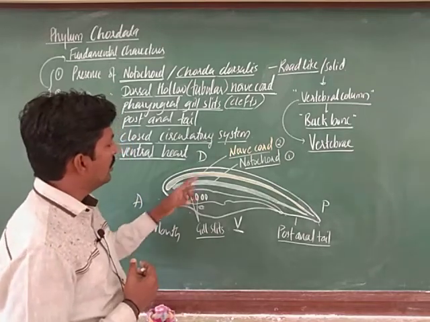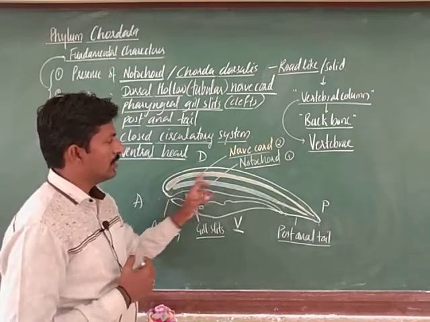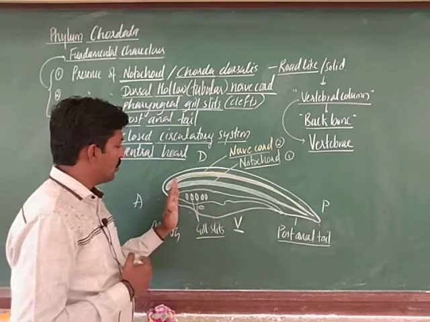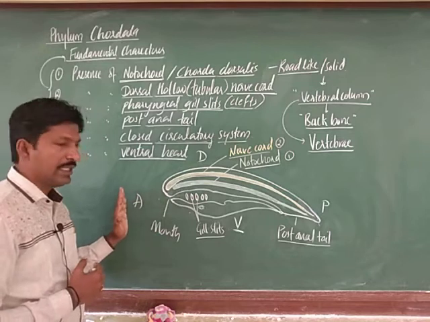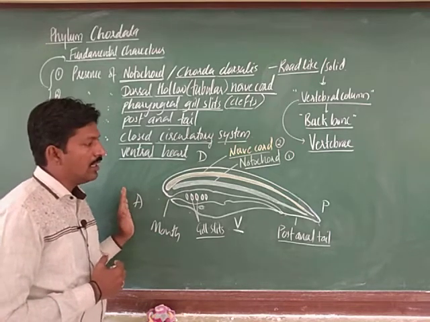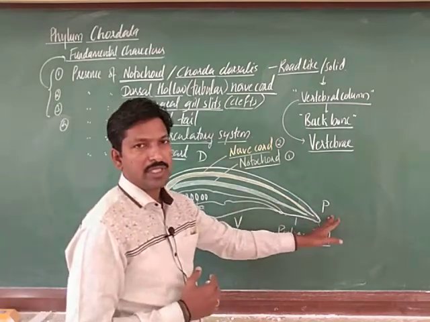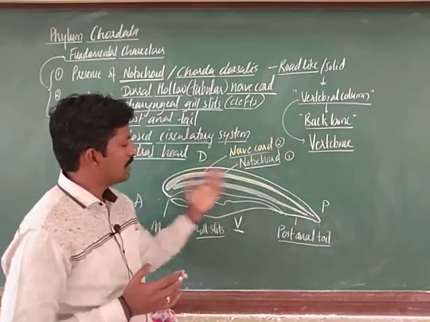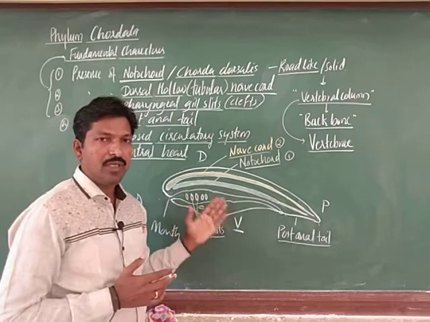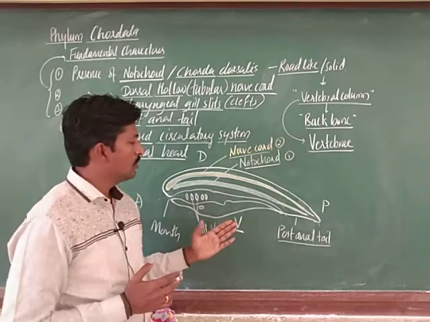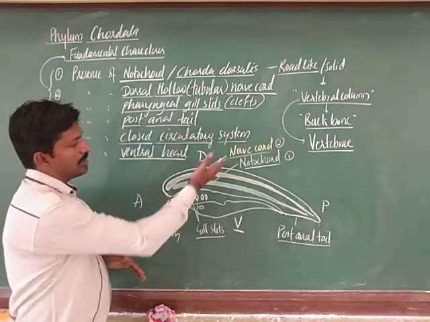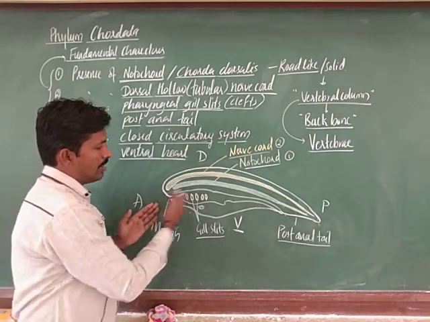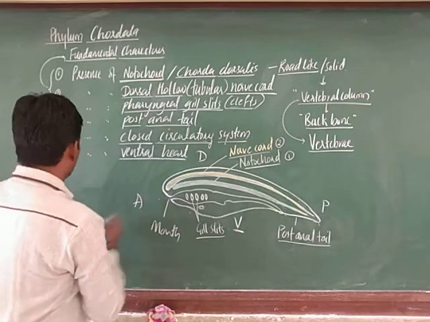So, remember this is the dorsal side, and this is the ventral side. Where the mouth is, we call it anterior, the front, and this is the posterior, towards the tail, right, and both sides are referred to as lateral, which is the section we are observing here in the diagram, the lateral view. This is the dorsal side, where there is a presence of a nerve cord as well as a notochord. The mouth is here, and it ends with other characters like digestion.